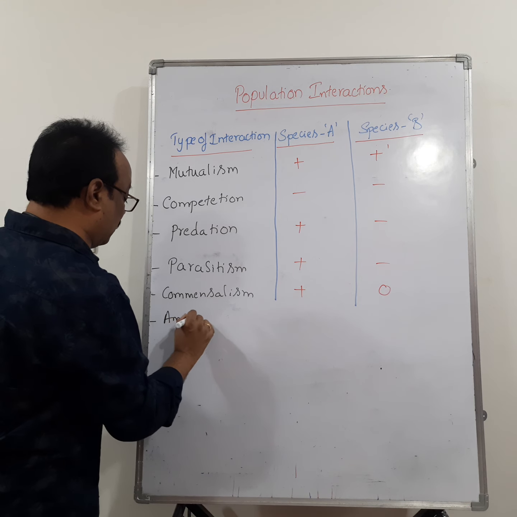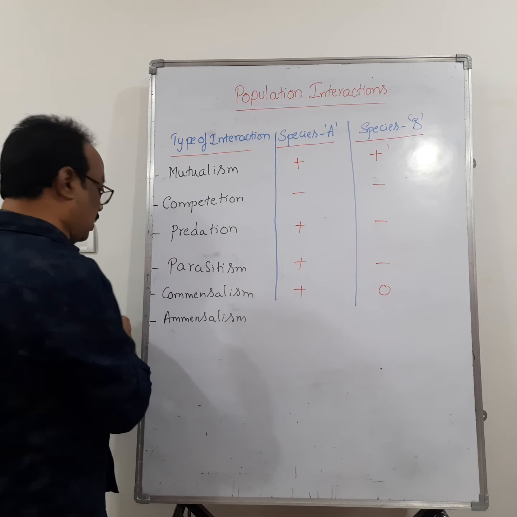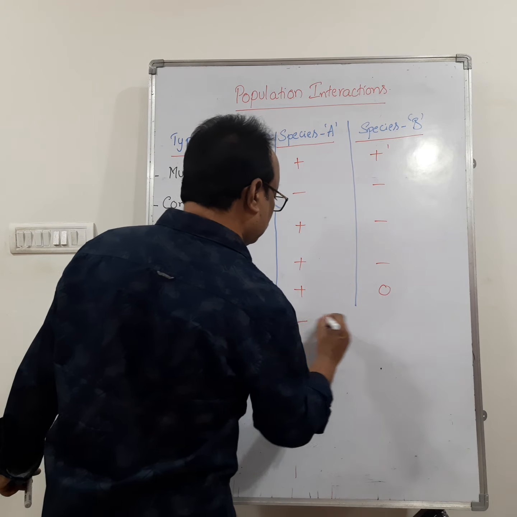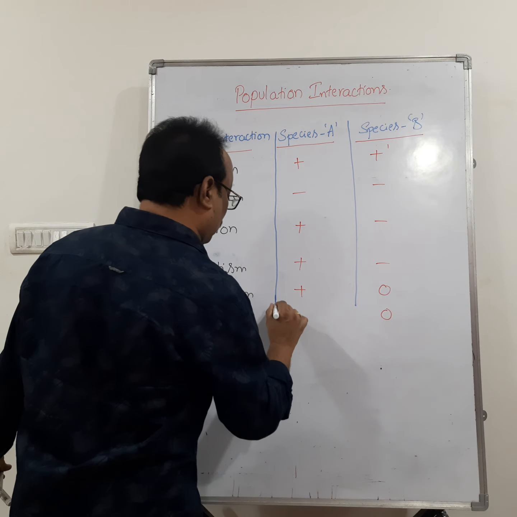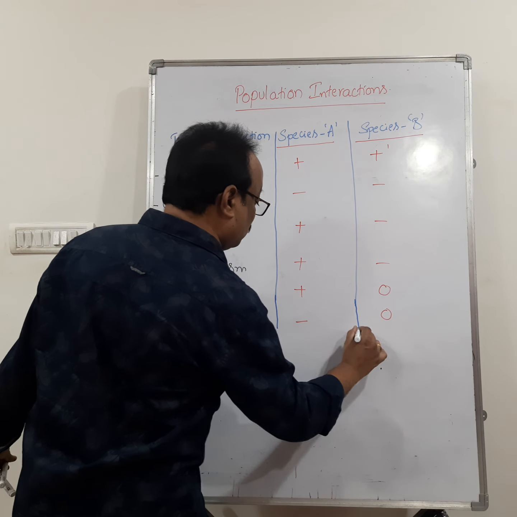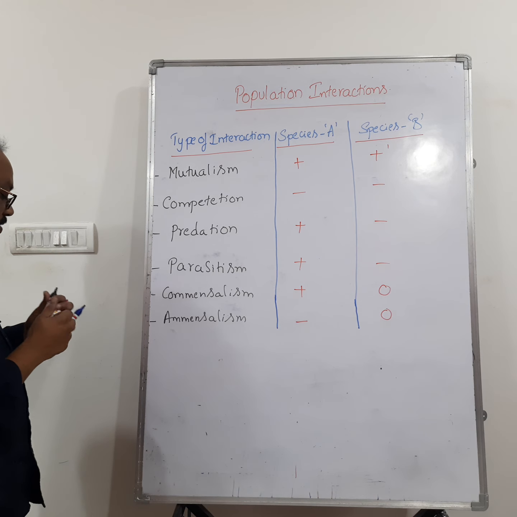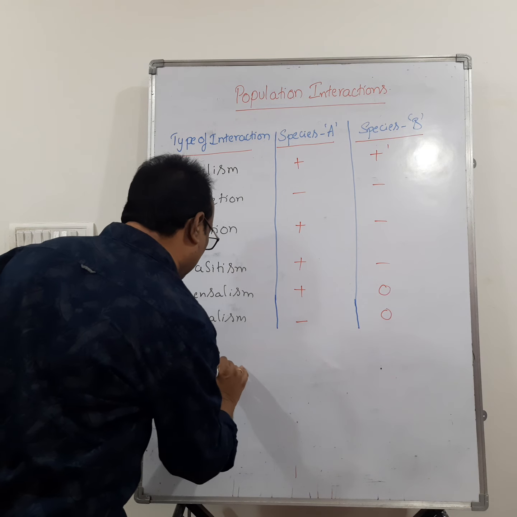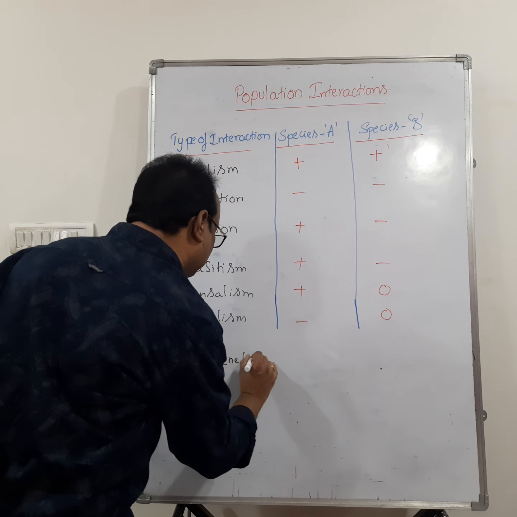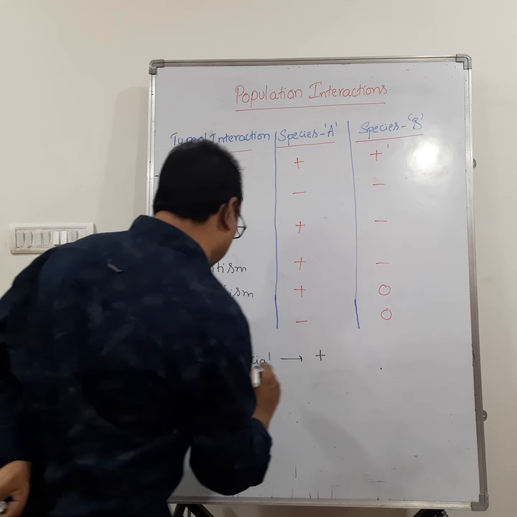Then amensalism. In amensalism, one species is harmed and another species gets neither benefit nor harm. In the previous part I told you that beneficial interactions are denoted by plus.